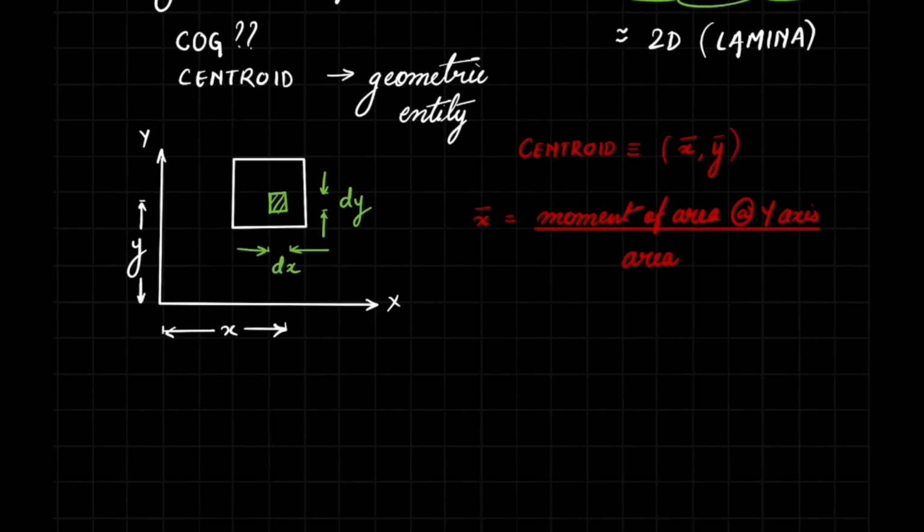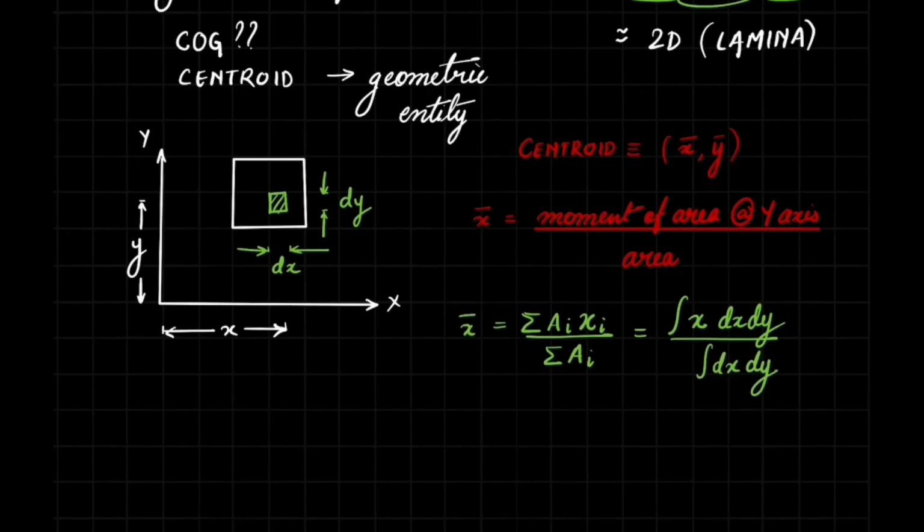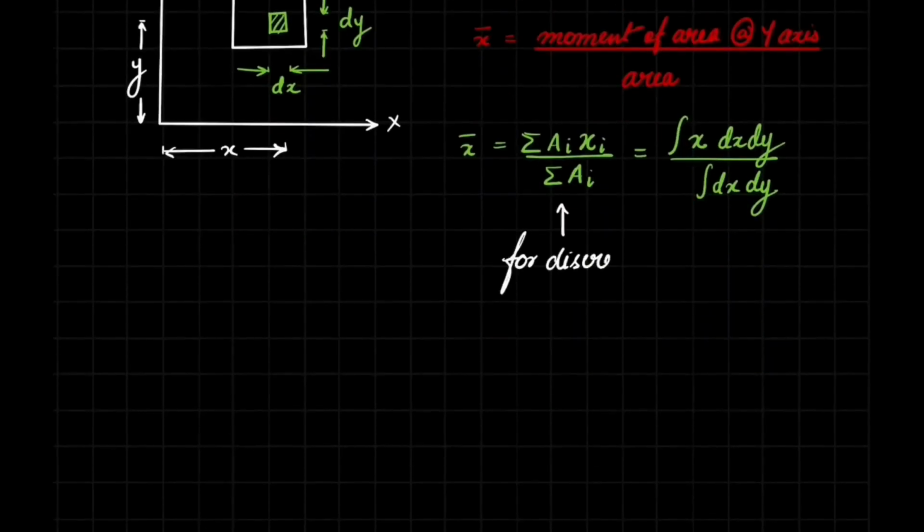And geometrically, the x coordinate of the centroid is given by the ratio of the moment of area about y-axis to its total area. The geometric formula for this centroid is quite straightforward. As you can see here, the Ai is the area of each element and xi is the centroid of that corresponding element.